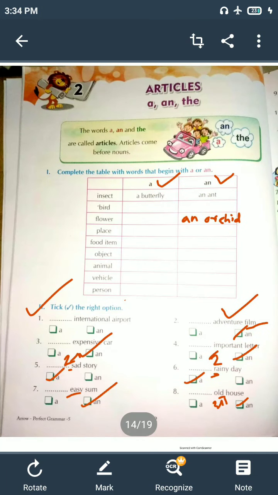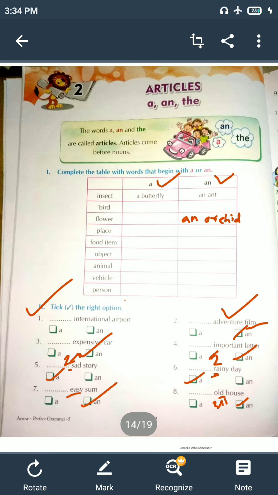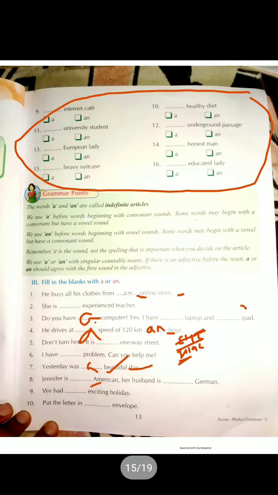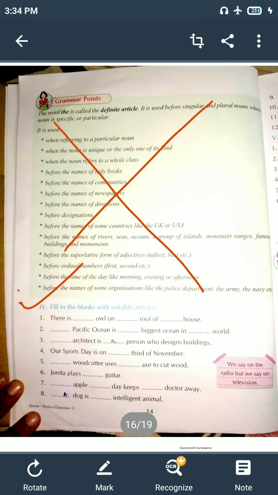Then that exercise you have to do in your grammar book. For page number 14 you have to do this page in your grammar book, and do it by pencil. Don't do it by pen, do it by pencil and send me the answer. You have to do this here and send it to my WhatsApp number.